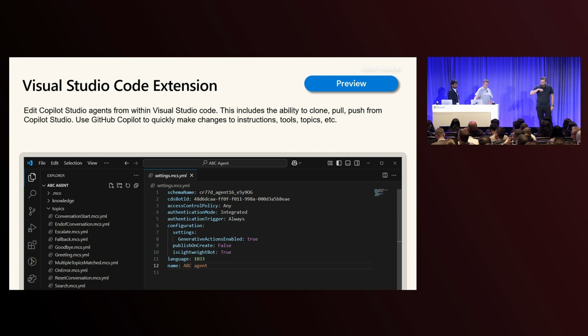And finally, the feature that helps with the same sort of Fusion team type scenarios is our extension to Visual Studio Code. You can try it out. Open Visual Studio Code, go to the marketplace and search for Copilot Studio. You'll find an extension. The extension allows you to clone agents like you would clone from a Git repository. So you can take a Copilot Studio agent, bring it to your machine locally, and start editing the agent. You'll get syntax errors, highlighting, you get autocomplete on the formula as well as on the structure.